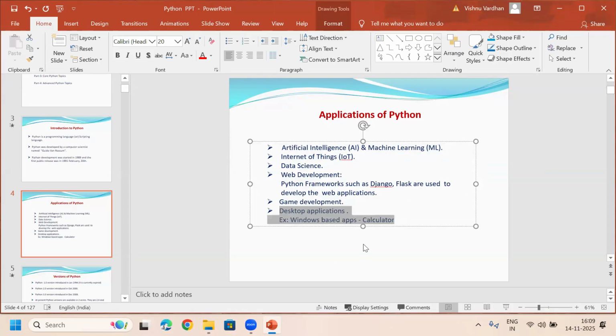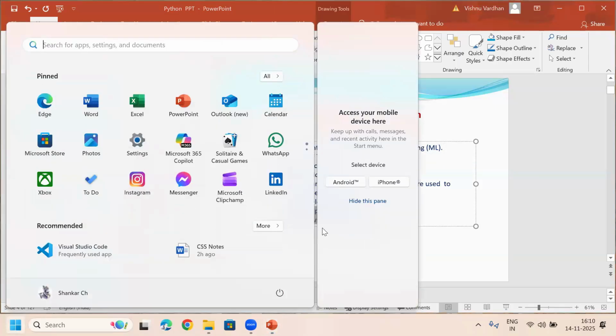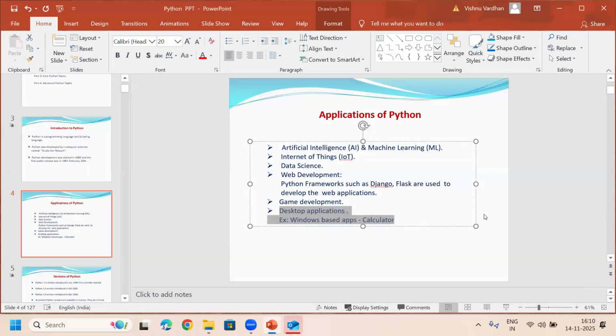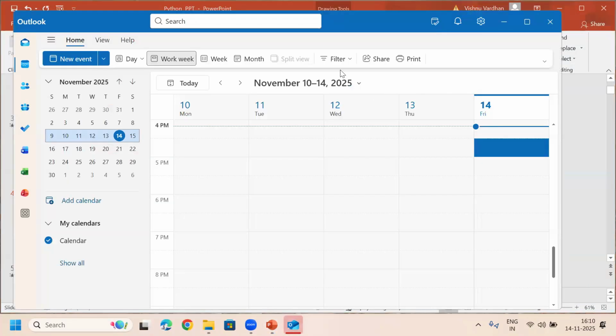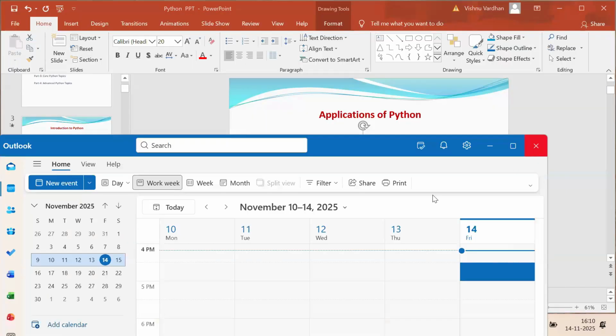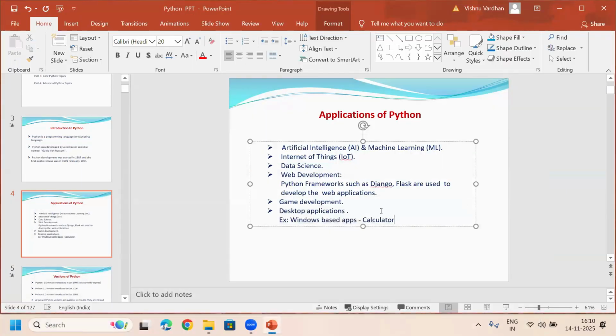For example, yesterday I showed you Windows-based applications. In Windows, if you observe, there are so many apps, like a calculator, calendar, something like that. These types of apps are actually called GUI components. Yesterday I showed you. These types of apps we can also design using Python here. Along with this, in the demo session, I showed one slide to you. There are so many real-time applications there. You can also note all of those. All are applications of Python only.